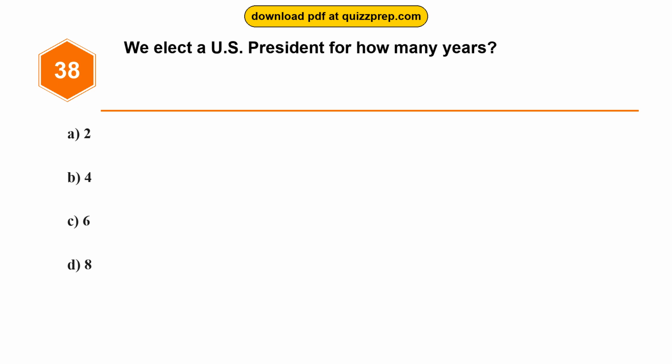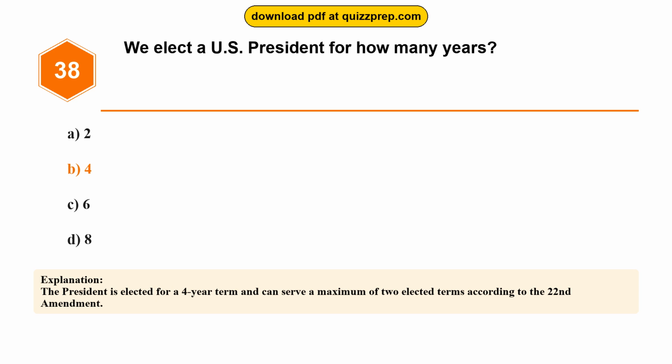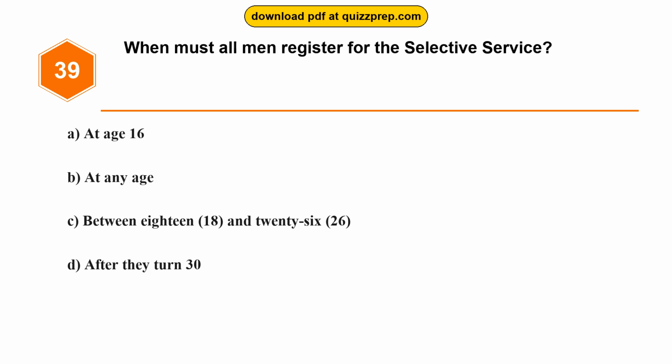Question 38. We elect a U.S. President for how many years? Option A, 2. Option B, 4. Option C, 6. Option D, 8. The correct answer is option B, 4. The President is elected for a 4-year term and can serve a maximum of 2 elected terms according to the 22nd Amendment. Question 39. When must all men register for the Selective Service?